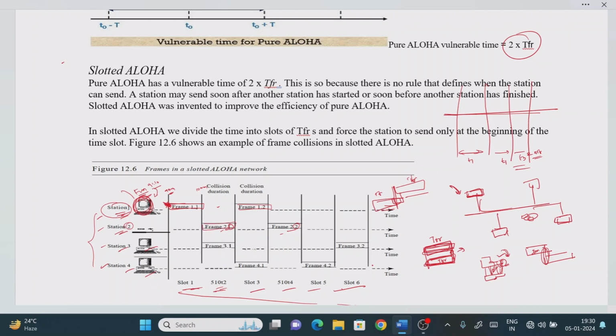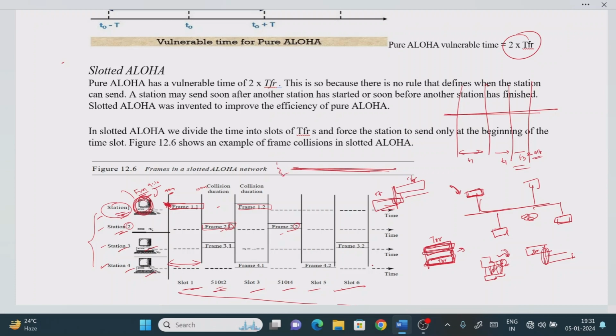Now we will see in which case the collision will occur, and in which case we will not have a collision. It means we can escape from the collision, right? Now first we will consider the first time slot, which is this one. Now try to identify. One more assumption, for understanding: internally you need to keep in mind that a single channel is shared by all the stations 1, 2, 3, 4, 5.